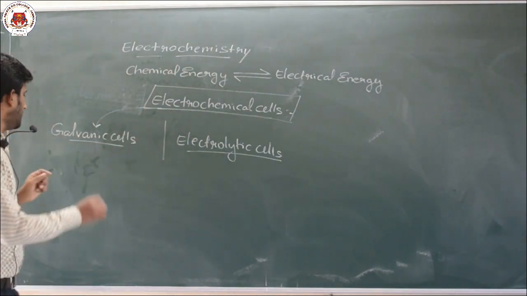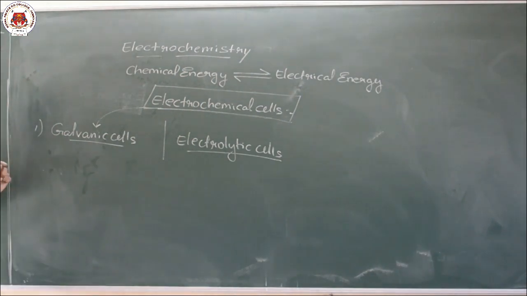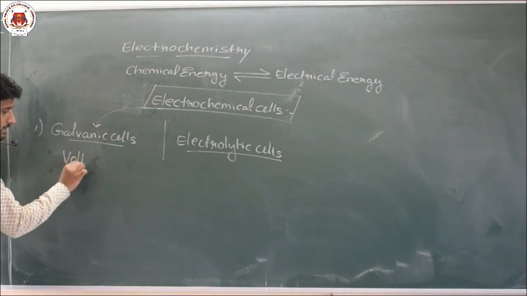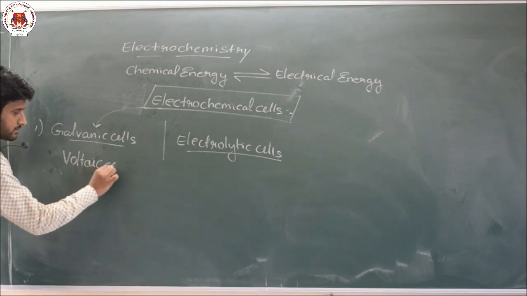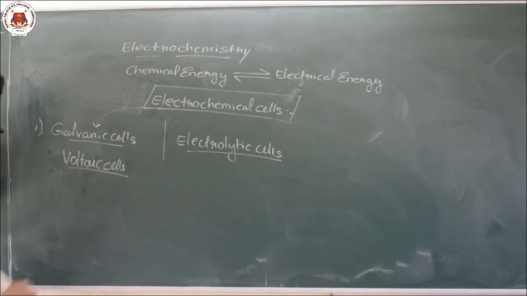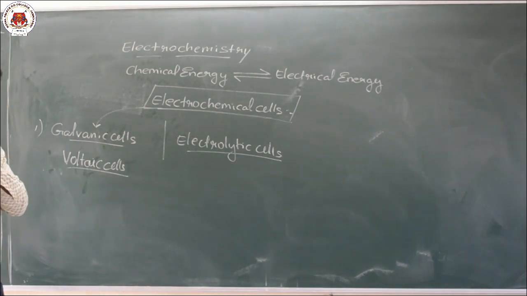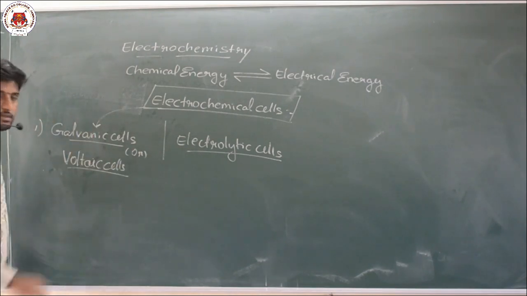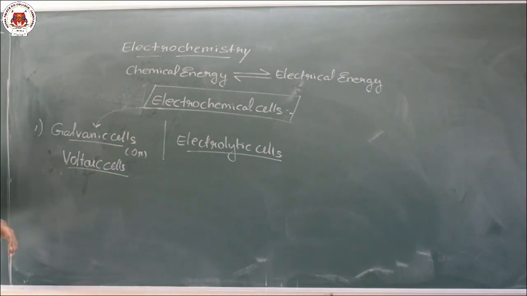Now let us see the first type, galvanic cells. Galvanic cells are also called voltaic cells. This is the other name. So what is the definition of galvanic cells or voltaic cells?